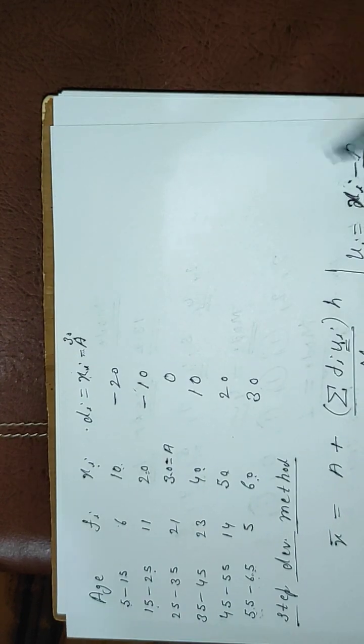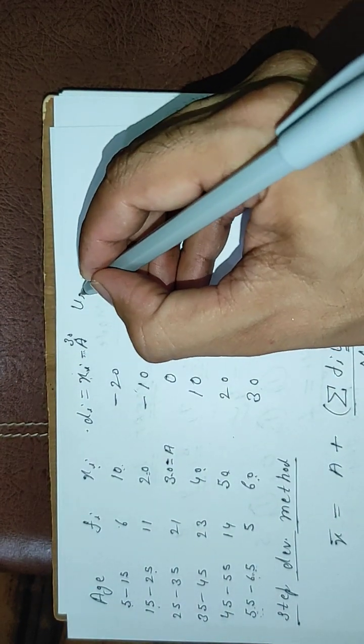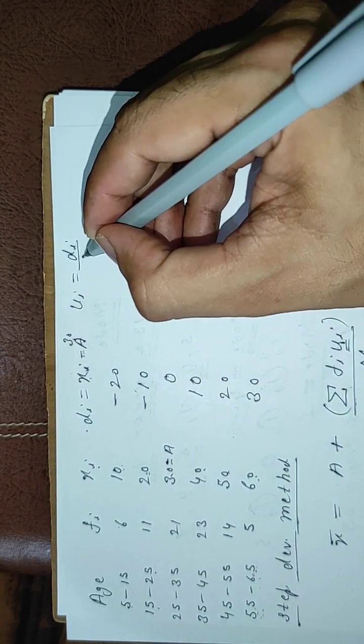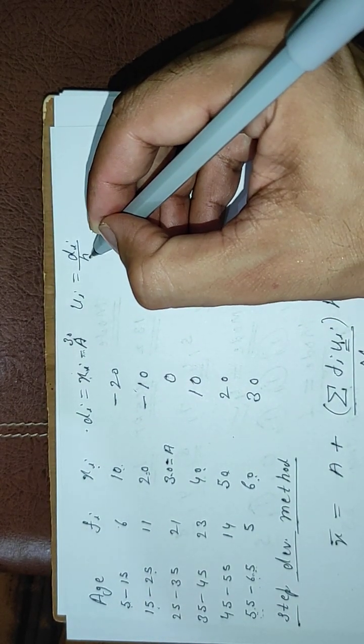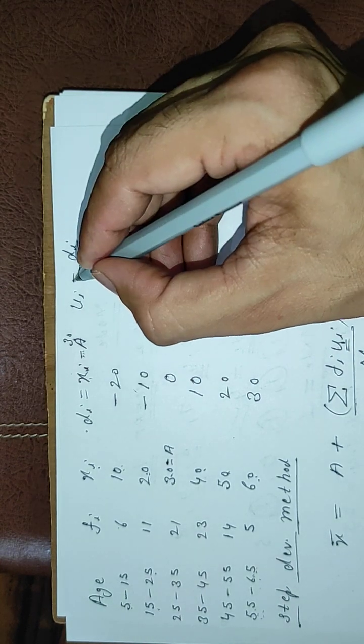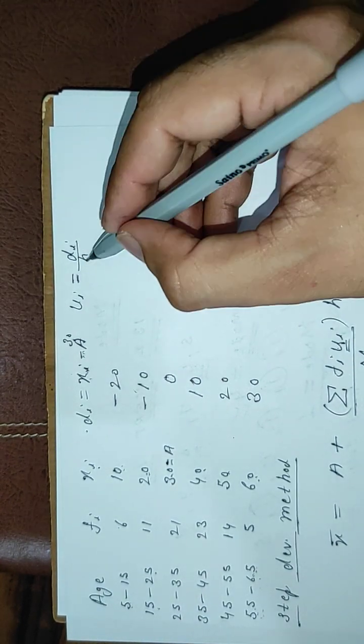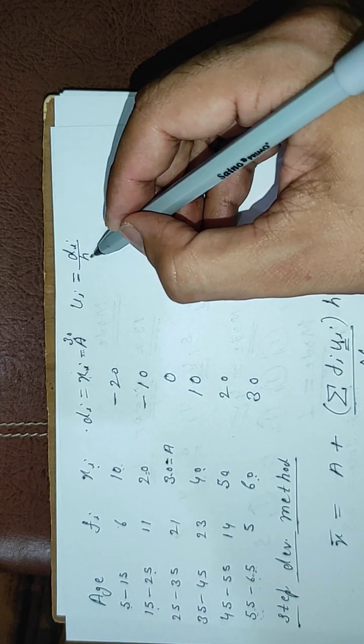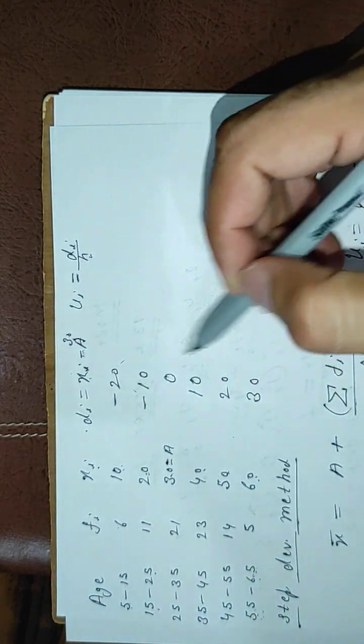Okay, now we will find u. How to find u? u is found by this formula d by h, and here, someone of you may have doubt how to take h. h is a common divisor of all these.